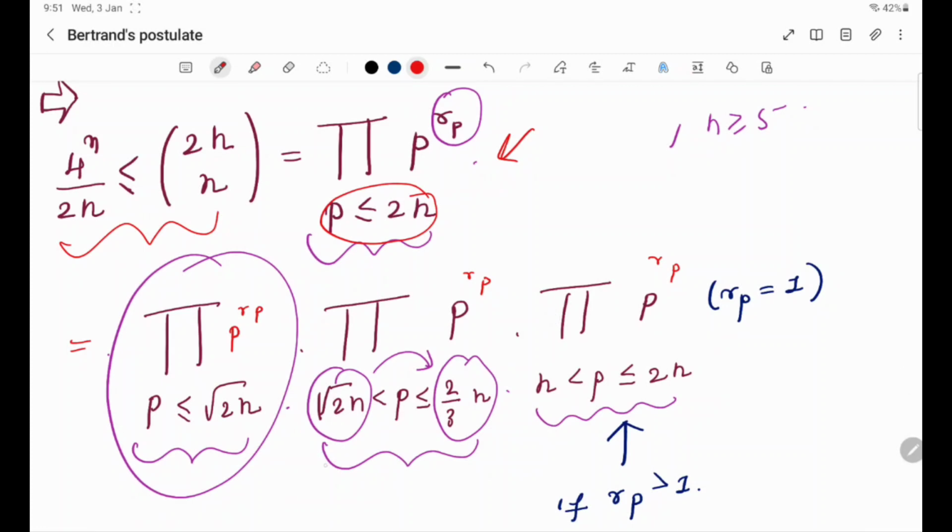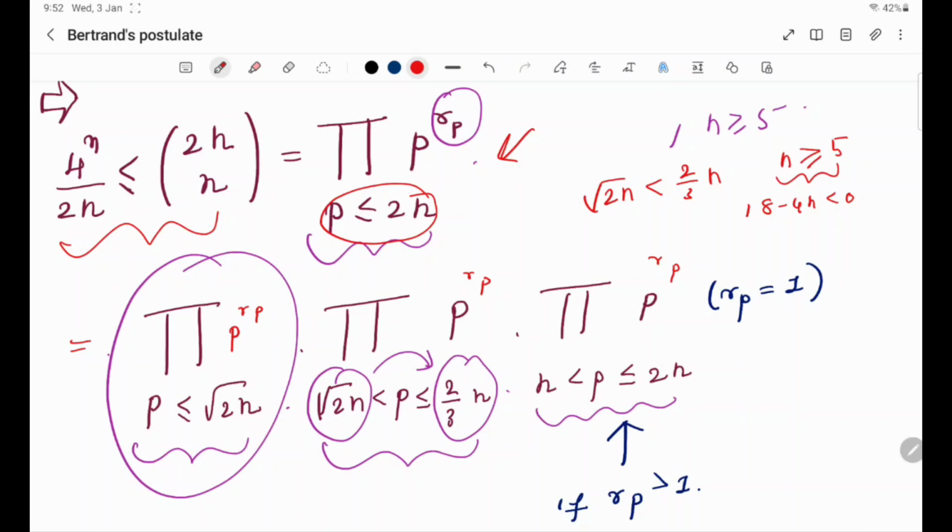Now the thing is, is it always true that root 2n is less than 2/3 n? It is not always true. It is only true when n is greater than or equal to 5. You can start from when n is greater than or equal to 5, 18 minus 4n is less than 0, because when you put n equal to 5 you will get negative 2.